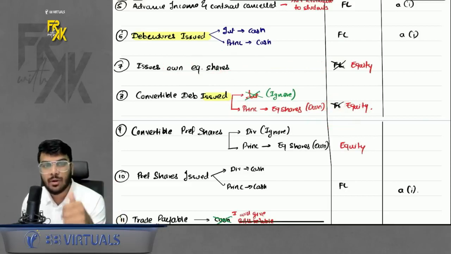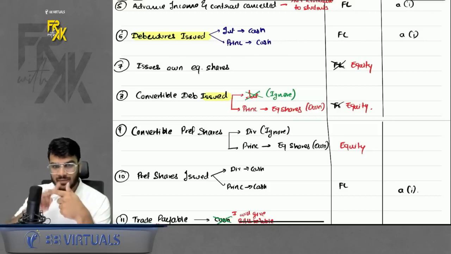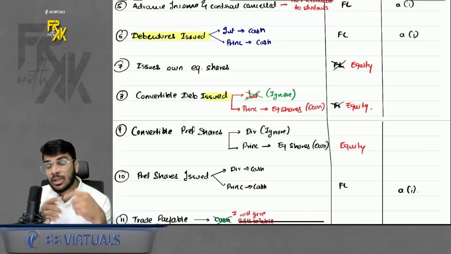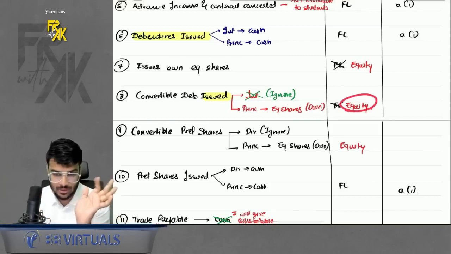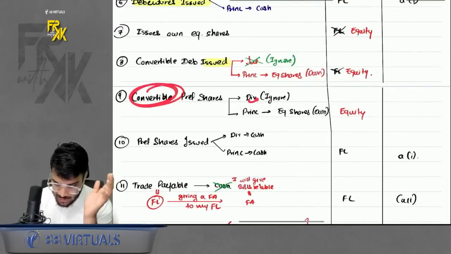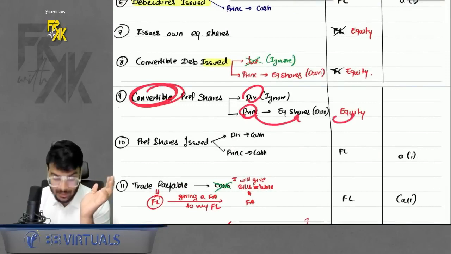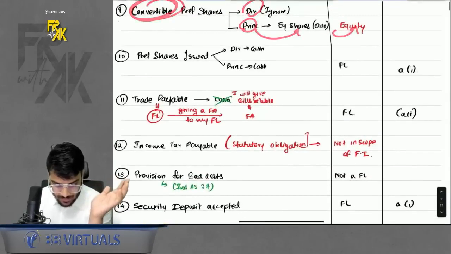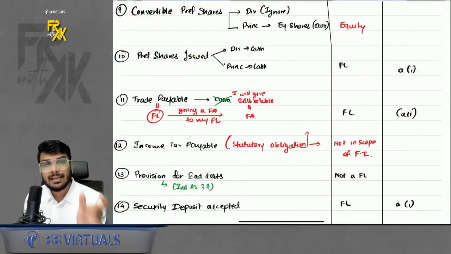Okay. So whenever you are delivering cash or any other financial asset, it is a financial liability. Whenever you are delivering your own equity instruments, it is an equity transaction. Do remember. Okay. Similarly, for convertible preference shares, ignore the dividend. For the principal, you are delivering own equity shares, so it is an equity transaction. Acha. What if there is a normal preference share issue? Normal means redeemable preference shares.